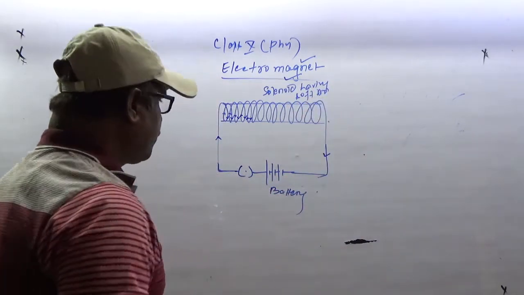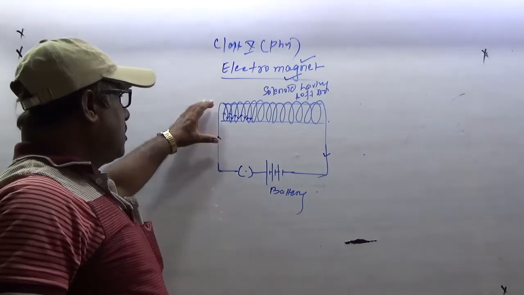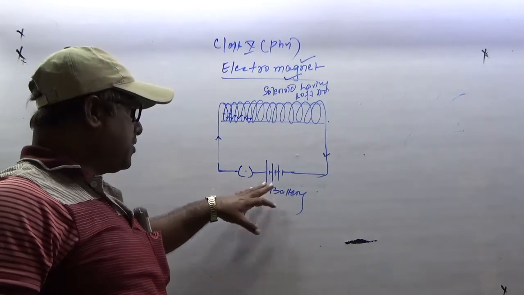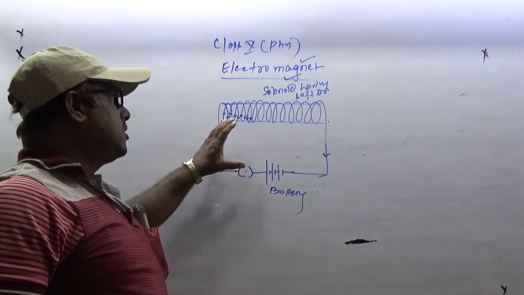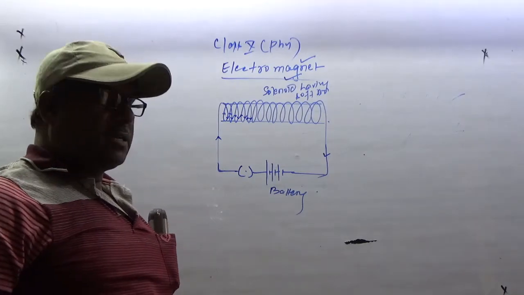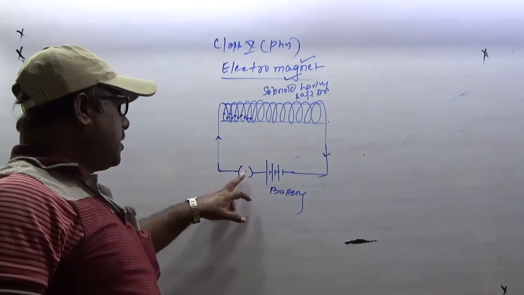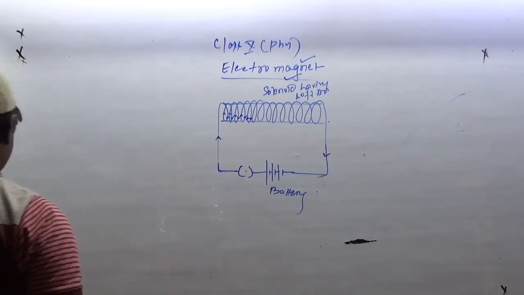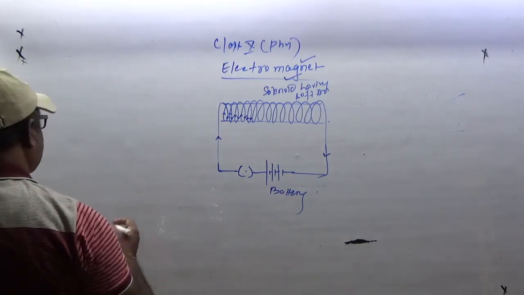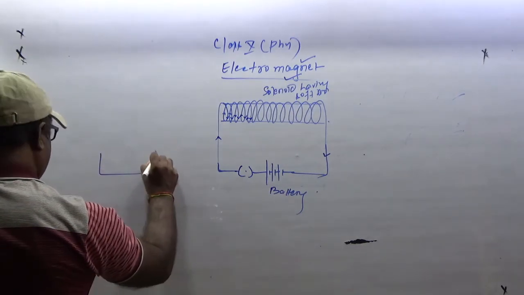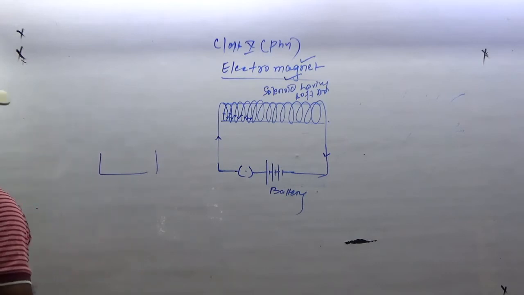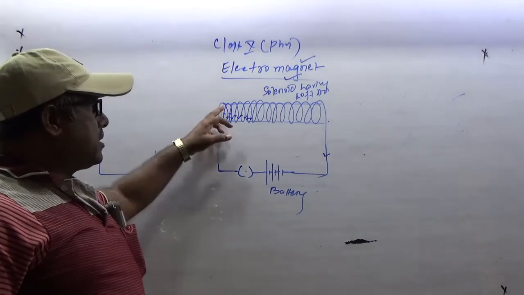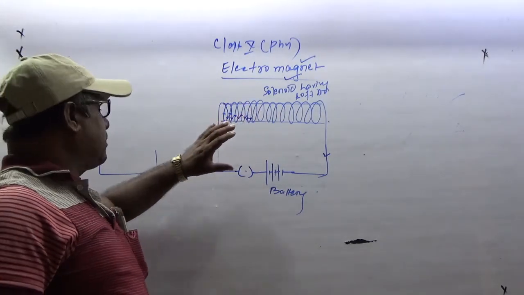So now the ends of this solenoid have been connected to the terminals of a battery. There is a switch. This electromagnet has been prepared. Now when the switch is made on, we know that, as already shown by Oersted, when current passes through a conductor, it develops a magnetic field. So when the current passes through the solenoid, it develops a magnetic field.